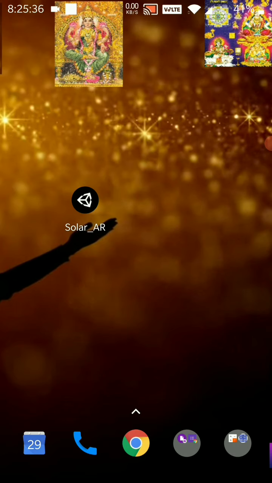So this app is created from the world's most leading game engine Unity and an upcoming technology known as augmented reality, or AR in short. So let us see the working of the app.